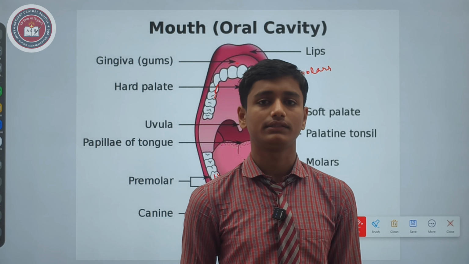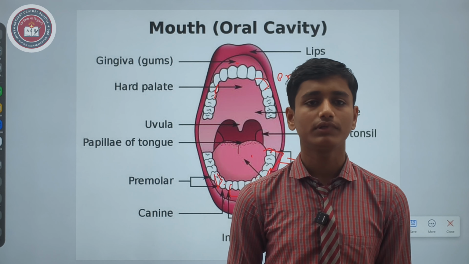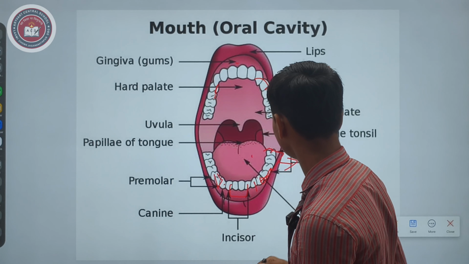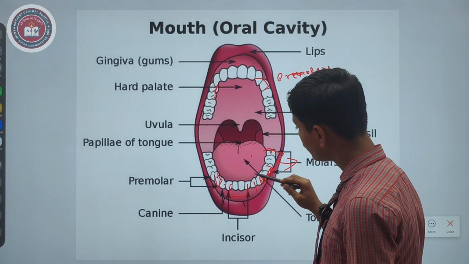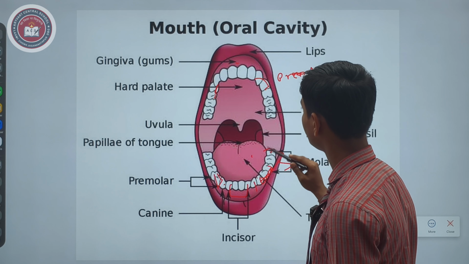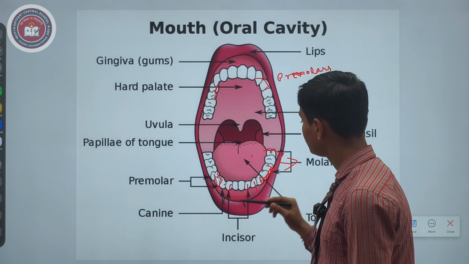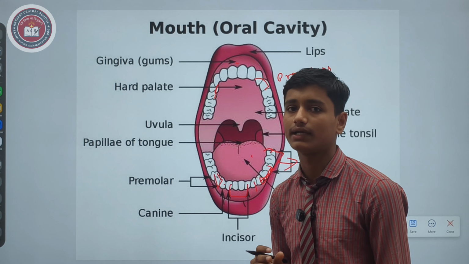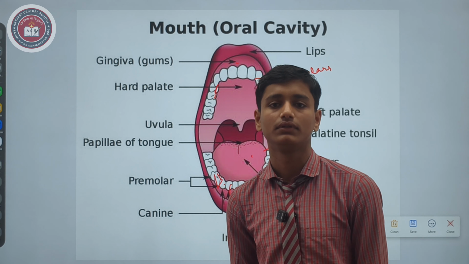Next part of teeth is premolars. Premolars are four in number in all jaws, upper jaw and lower jaw. They are behind the canines, and they are used to grind the food.